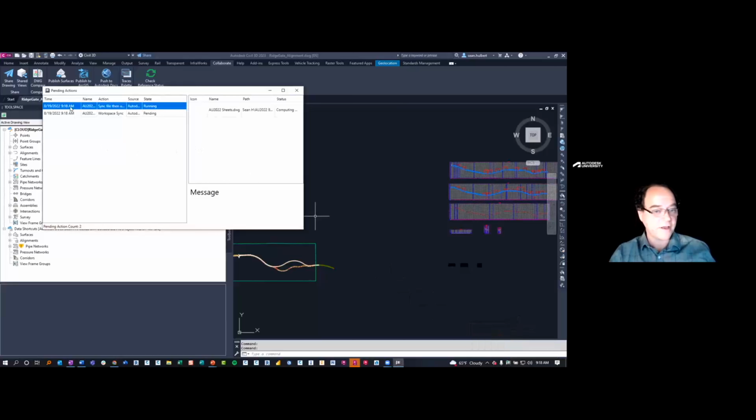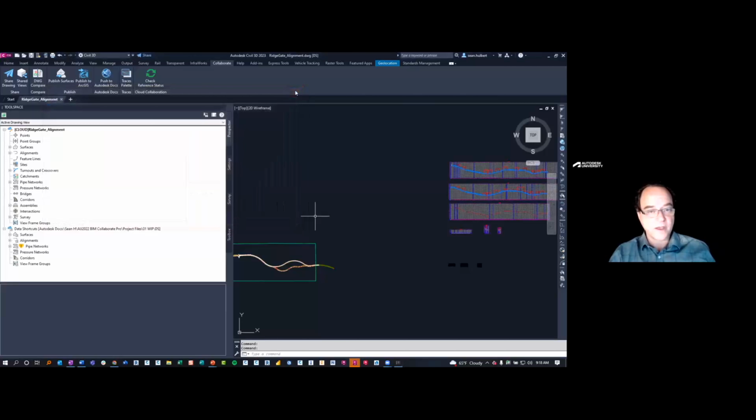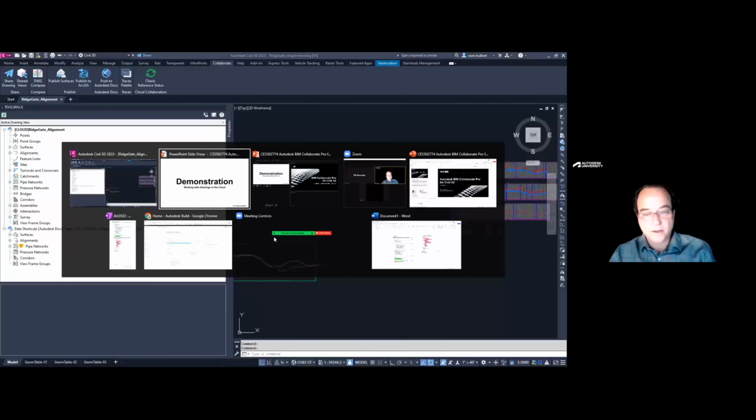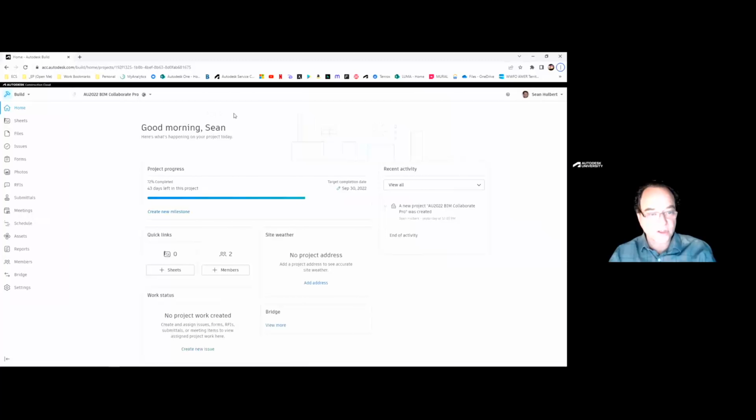Right now you see that I've got the green light rolling. That means things are pushing up into the cloud like I would expect them to. So let's go take a peek at what happens in the cloud. So I've moved my files over. I've worked on my files today.